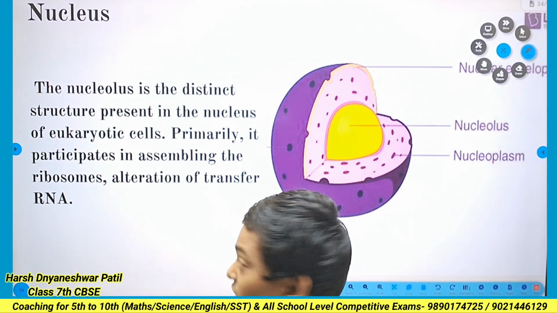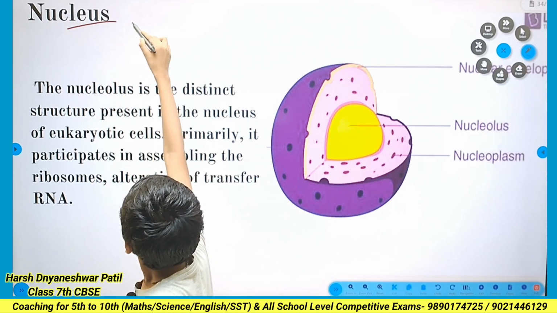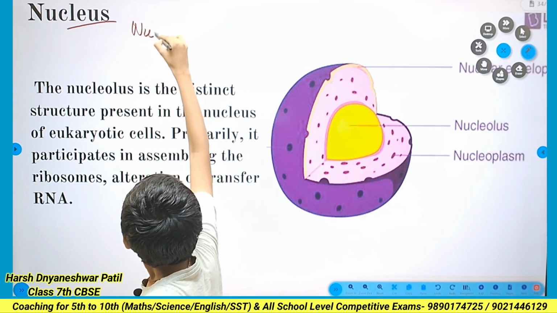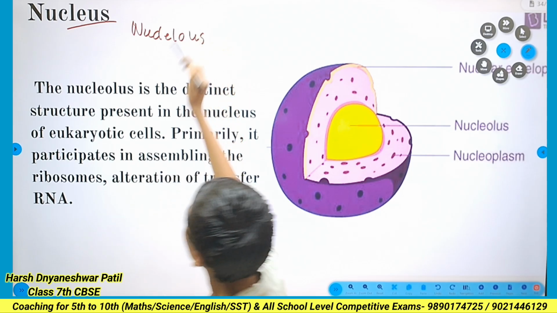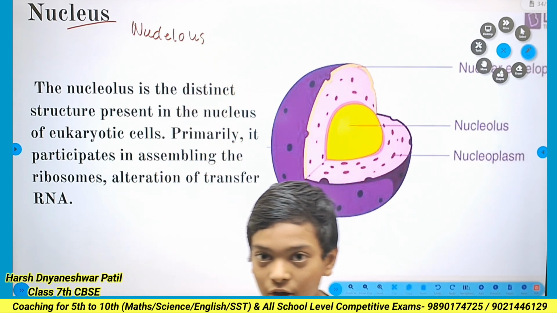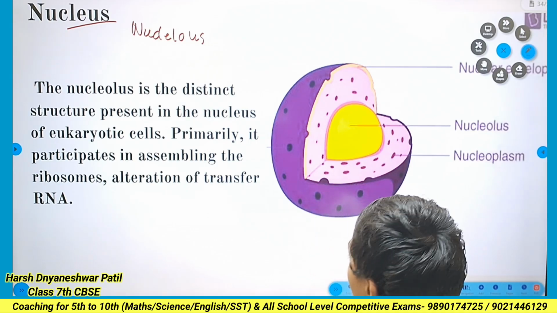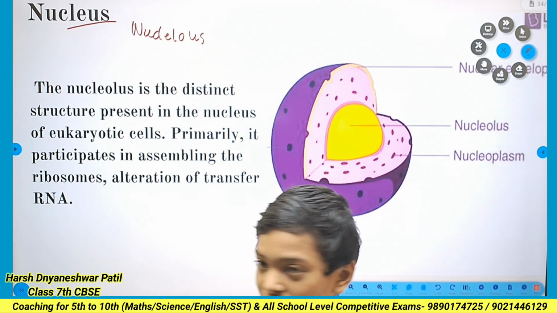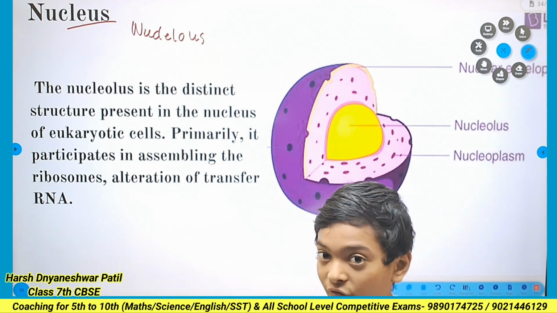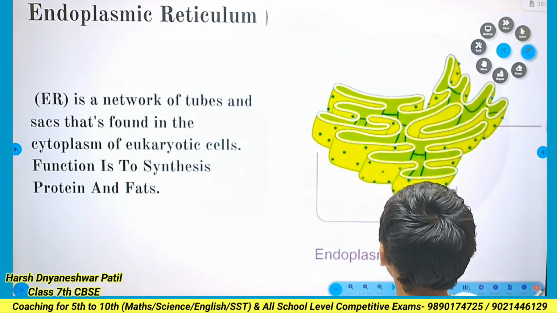And second is the nucleolus. But here is the mistake. The function of the nucleus and the nucleolus is the same, but the main function of the nucleolus is to transfer the RNA that comes from the ribosomes.